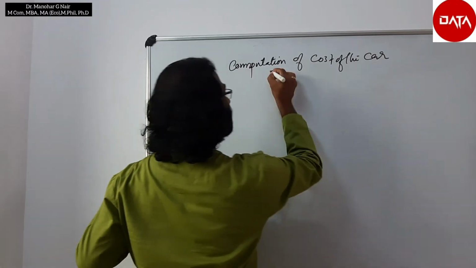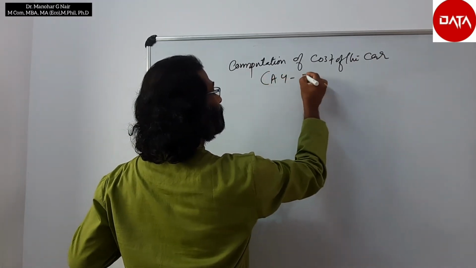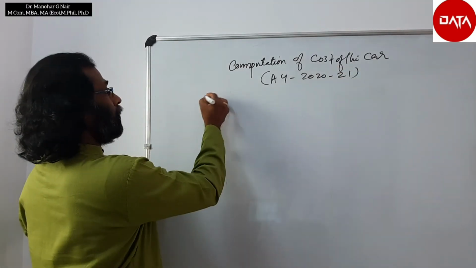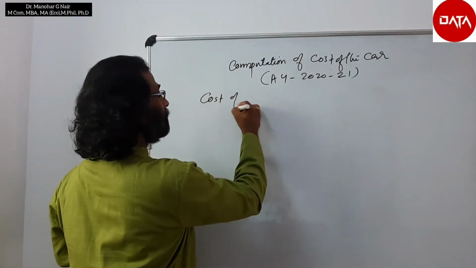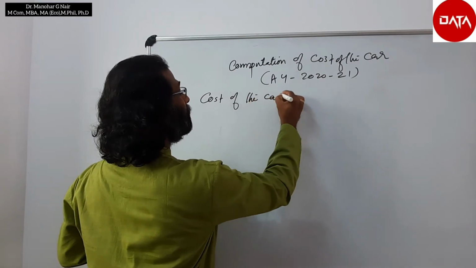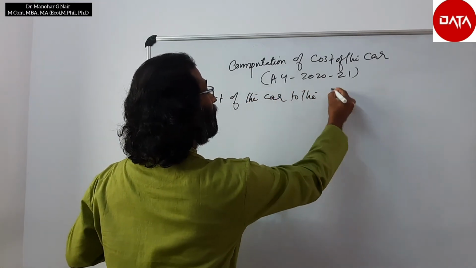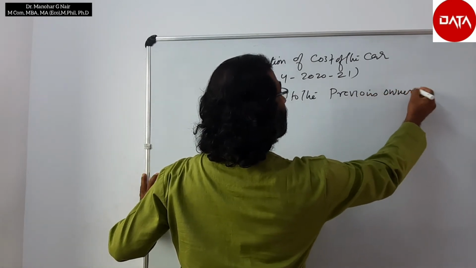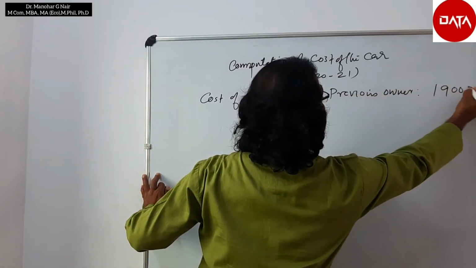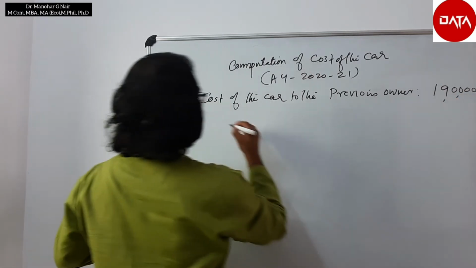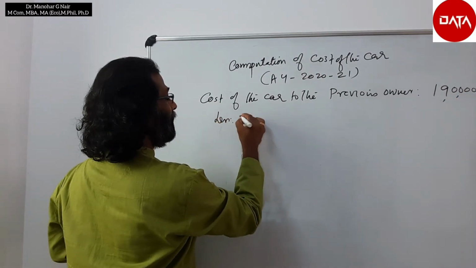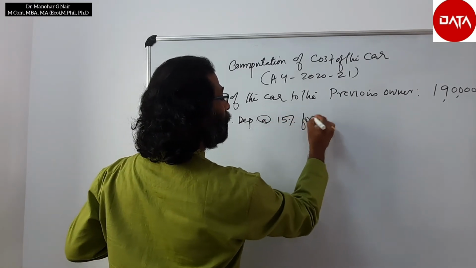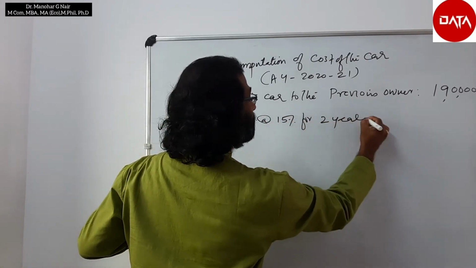Computation of cost of the car for the assessment year 2020-21. Cost of the car to the previous owner is 1,90,000, less depreciation at the rate of 15% for 2 years.